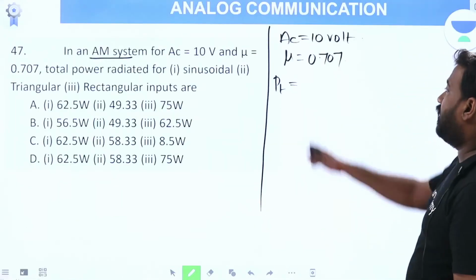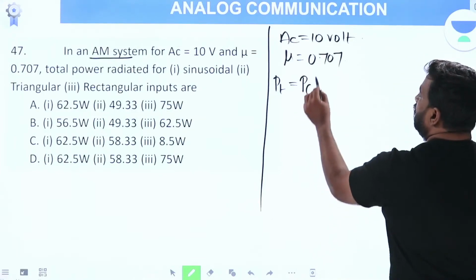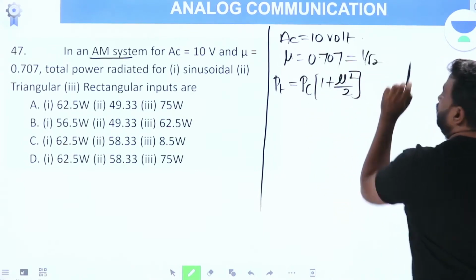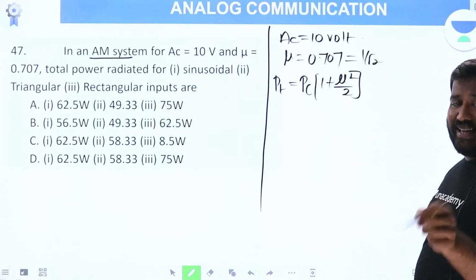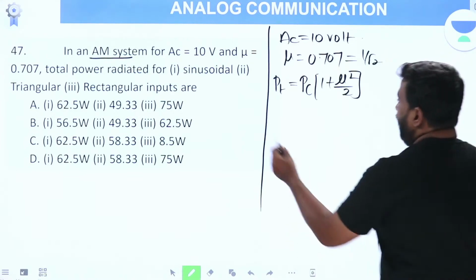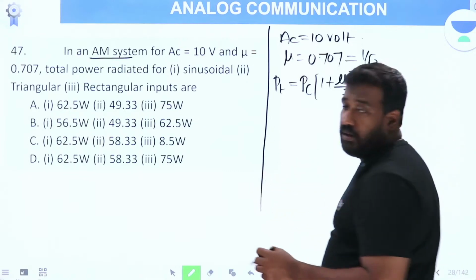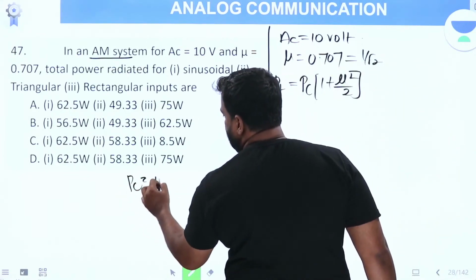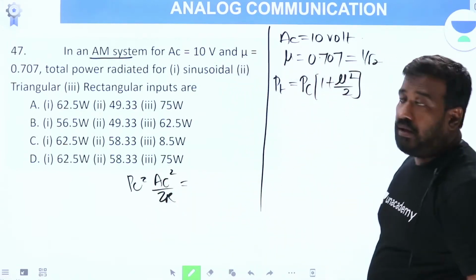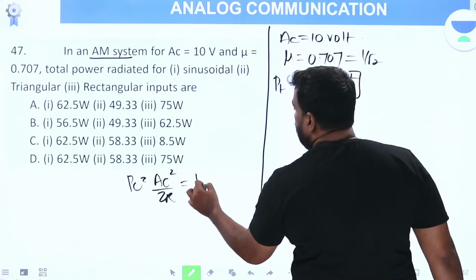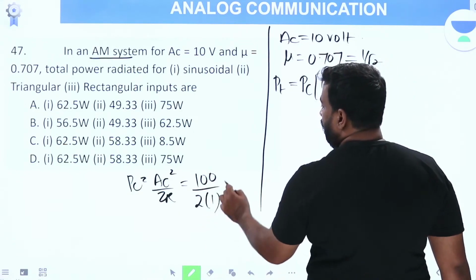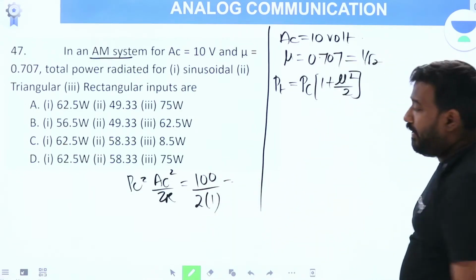Now, see the input, sinusoidal input. PT is equal to PC into 1 plus mu square by 2. 0.707 is 1 by root 2. PC is the carrier power. So, first calculate carrier power. PC, carrier power, is AC square by 2R. What is AC value given? 10 volt. This is 100 by 2. What is R value given? Nothing. That's 1. So carrier power is 100 by 2, 50 watt.